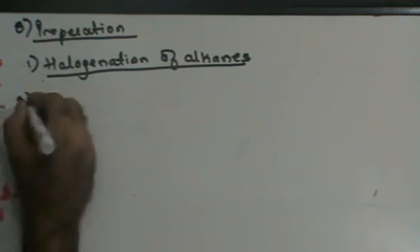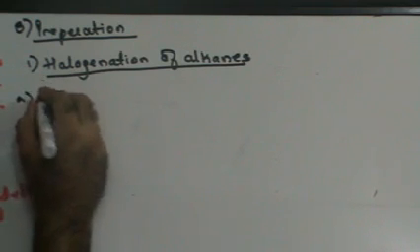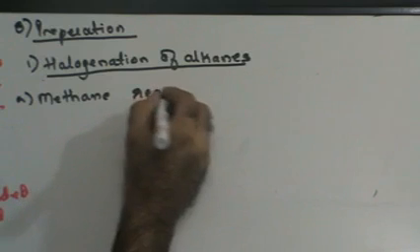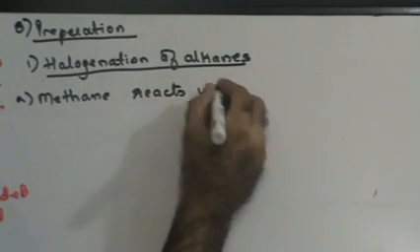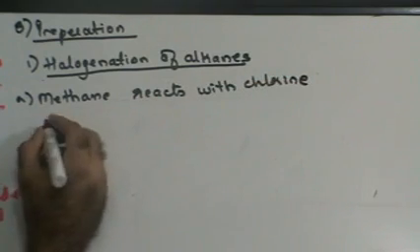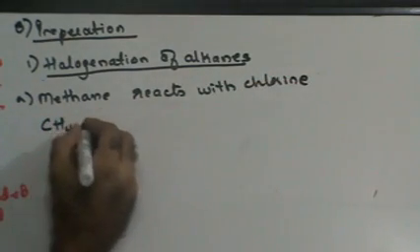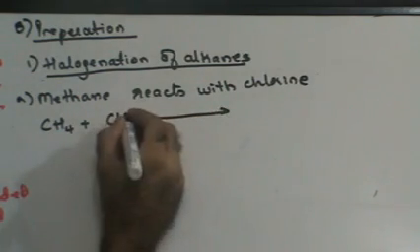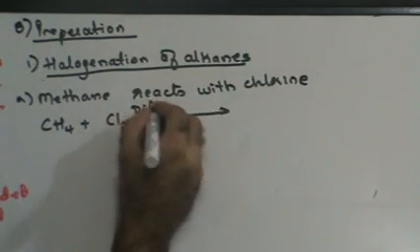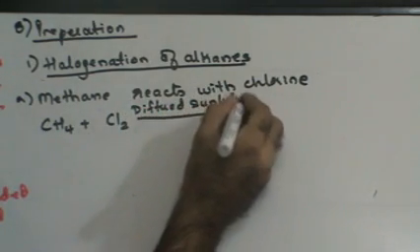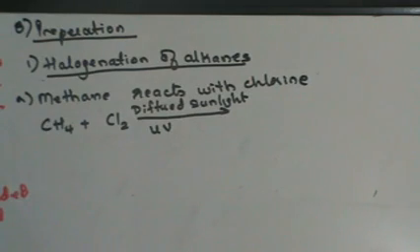For example, what happens when methane reacts with chlorine? Methane reacts with chlorine, right? Methane means 1 carbon atom. Methane reacts with chlorine gas in the presence of diffused sunlight or UV, right?